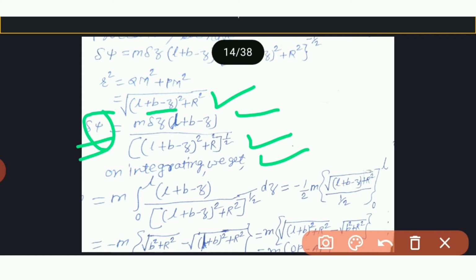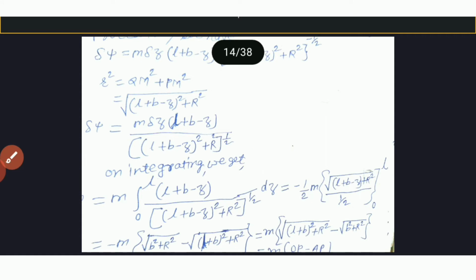This can be written as 1 by 2 M root ((L+B-Z) square plus R square) by 1 by 2, from 0 to L, and therefore we get this is equal to minus M in bracket root (B square plus R square) minus root ((L+B) square plus R square), and that is equal to